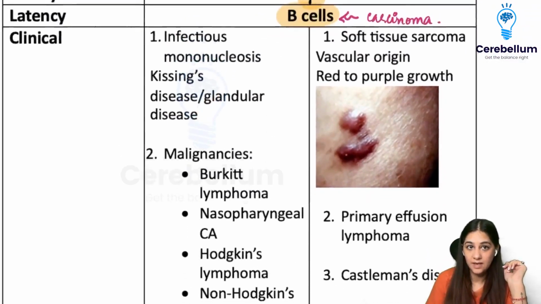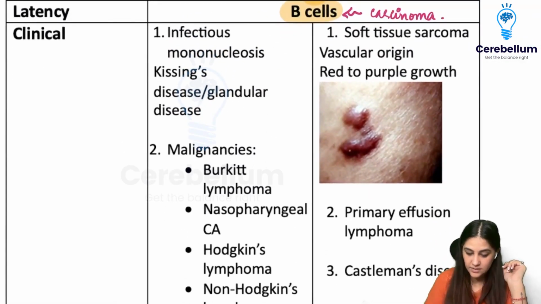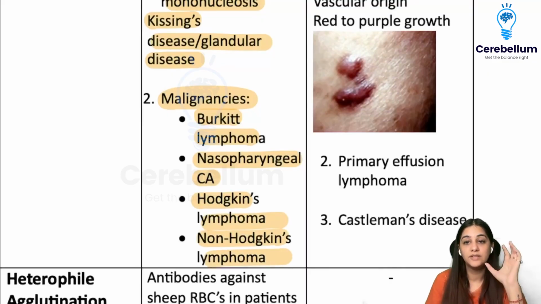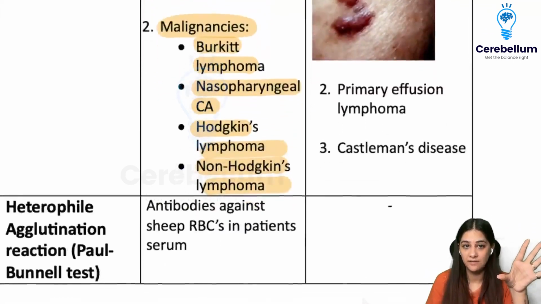Coming to Epstein-Barr virus, in clinical manifestations, it causes infectious mononucleosis. It causes the kissing disease or the glandular disease. Then it causes a lot of malignancies like Burkitt lymphoma, nasopharyngeal carcinoma, Hodgkin's lymphoma, non-Hodgkin's lymphoma. So these are all the different kinds of malignancies that Epstein-Barr virus can cause.